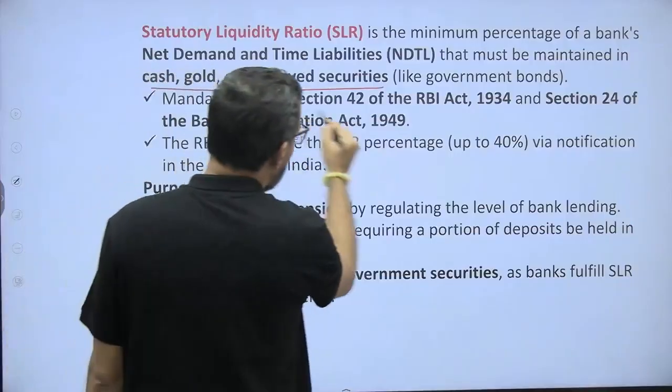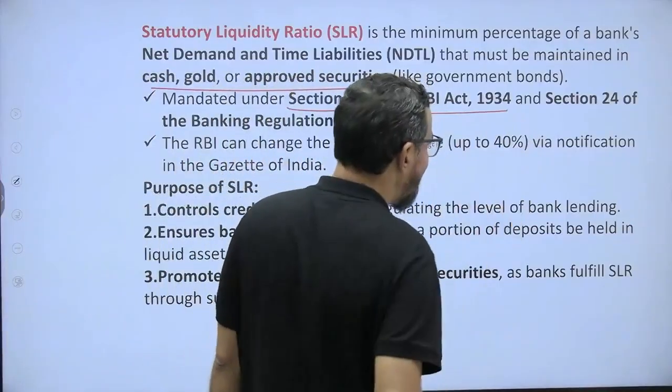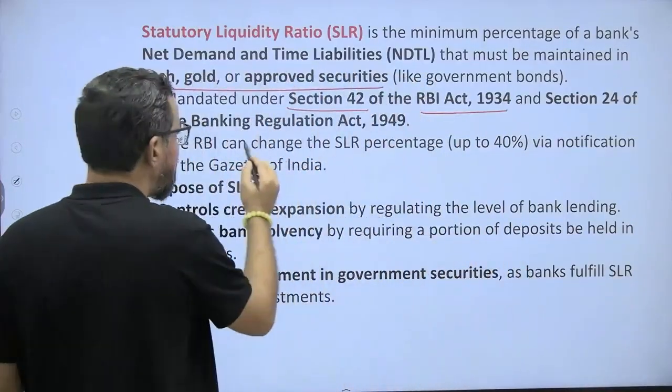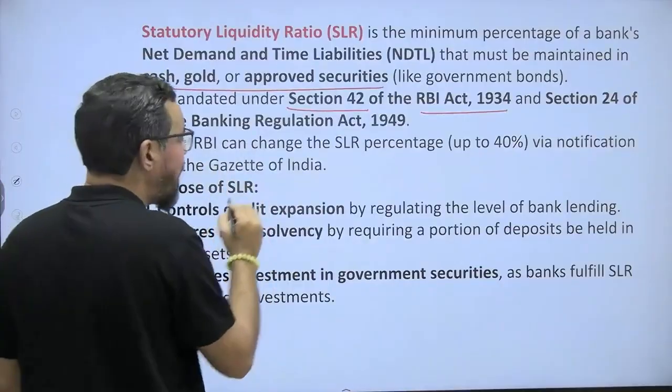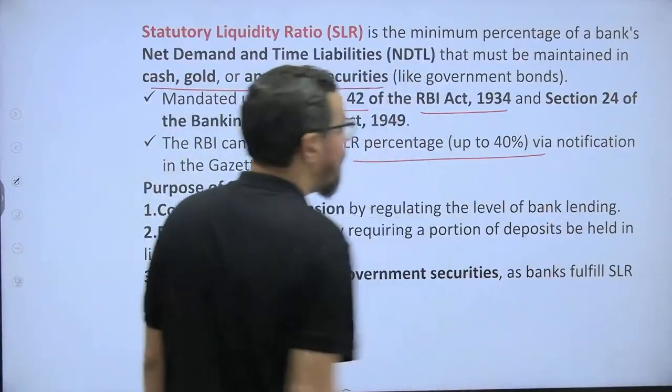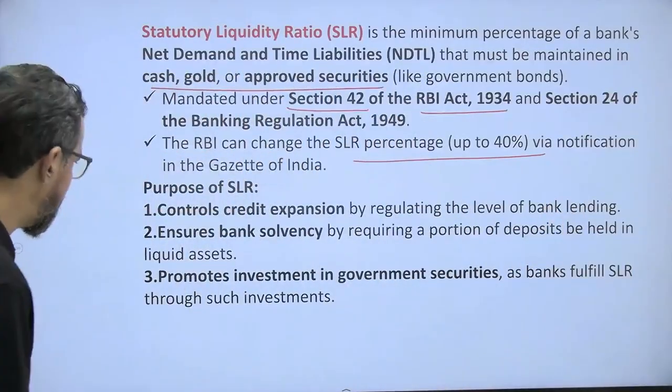It is mandated under Section 42 of the RBI Act 1934 and Section 24 of the BR Act 1949. RBI can change the SLR percentage up to 40% via notification.